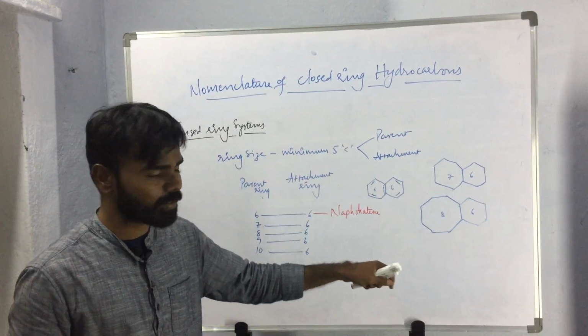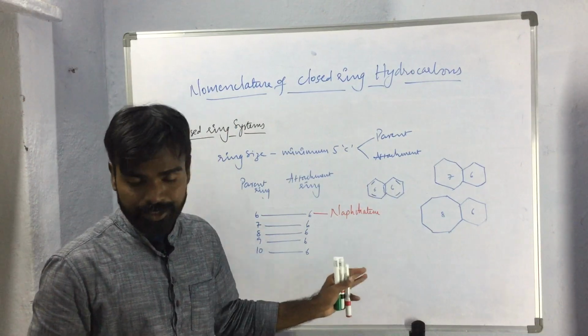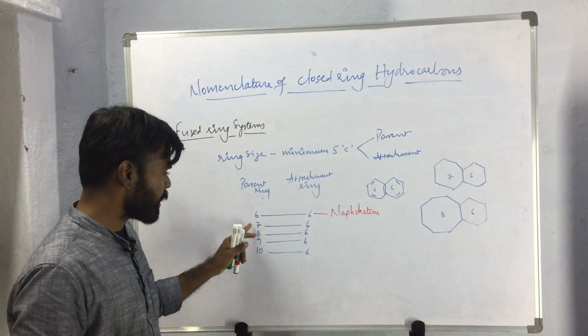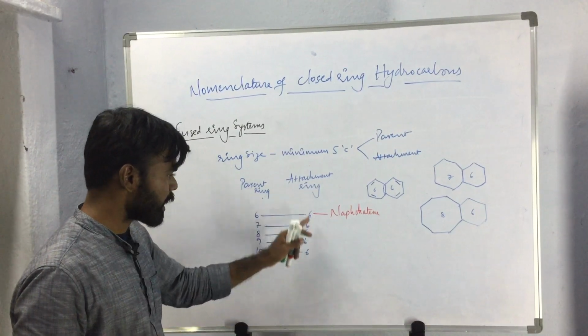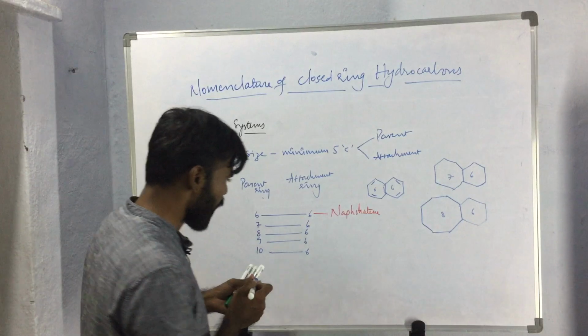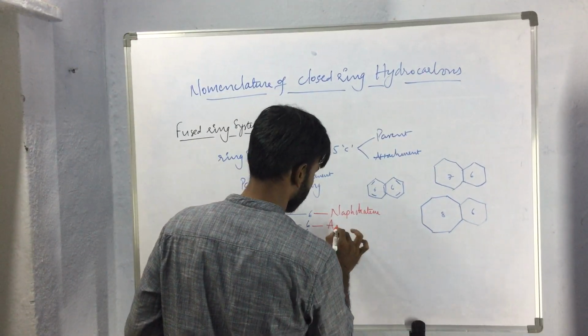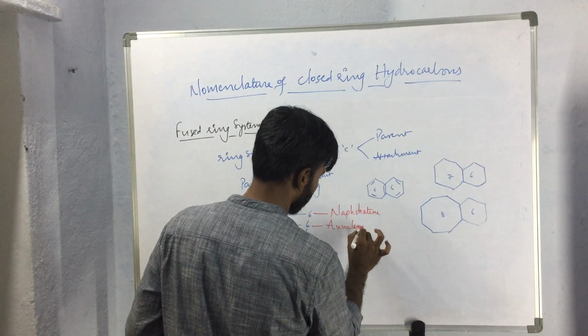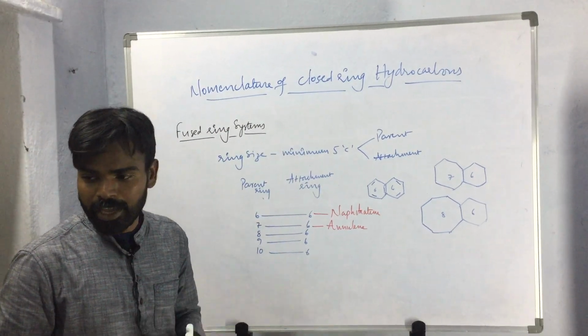If we add 10 hydrogens, that will be called as decahydro, so decahydronaphthalene. Then if the compound contains the parent ring with 7 carbon atoms and attachment ring with 6 carbon atoms, then the parent name of the compound will be aniline.